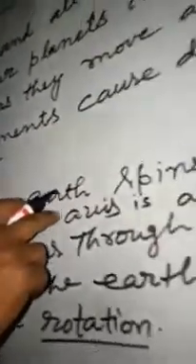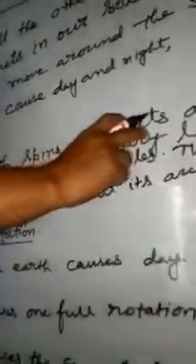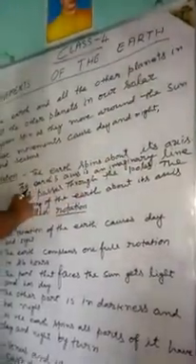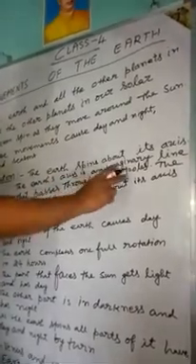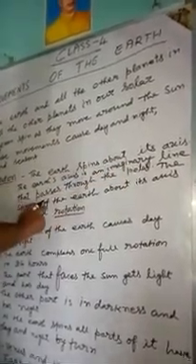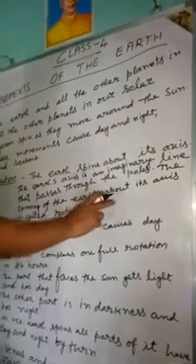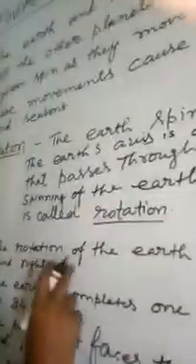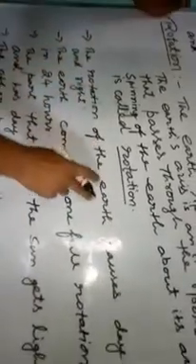Rotation. Rotation means the earth spins about its axis. The earth's axis is an imaginary line that passes through the poles. The spinning of the earth about its axis is called rotation. The rotation of the earth causes day and night.